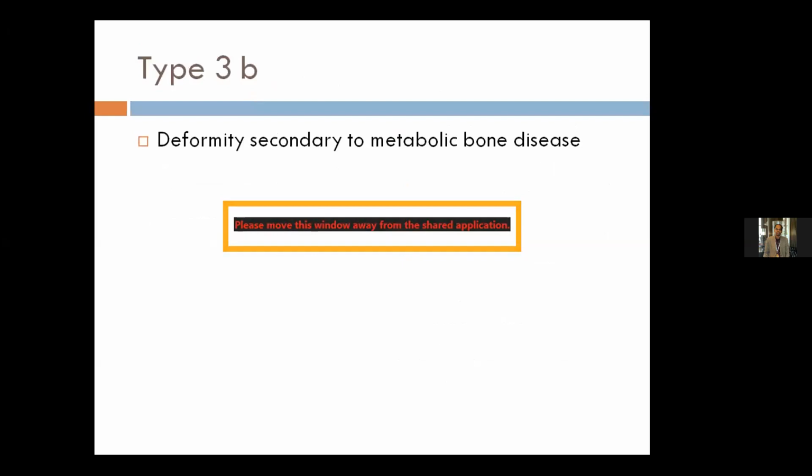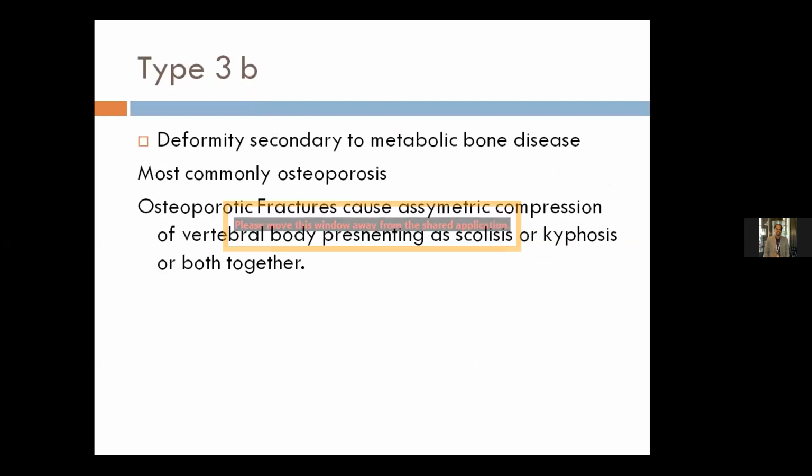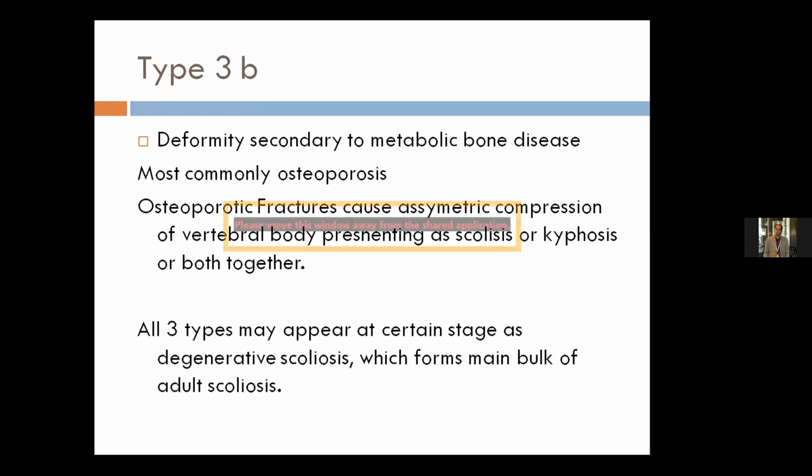Type 3B is scoliosis happening mostly because of osteoporosis. Osteoporotic fractures cause asymmetric compression of the vertebral body, presenting as scoliosis or kyphosis or both together. All these three types at a certain stage appear as degenerative scoliosis, which then forms the main bulk of adult scoliosis.